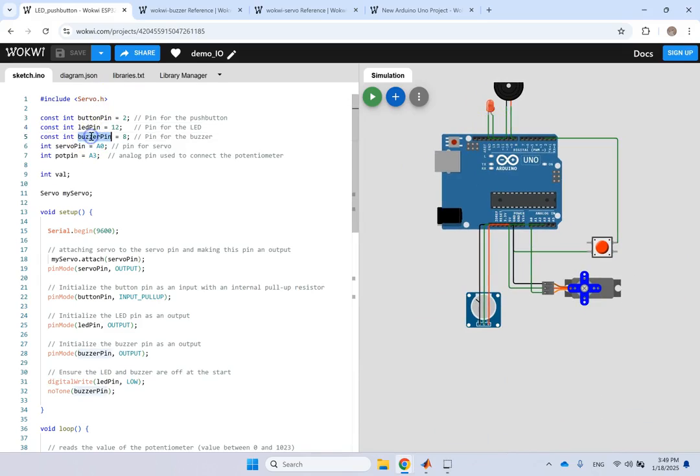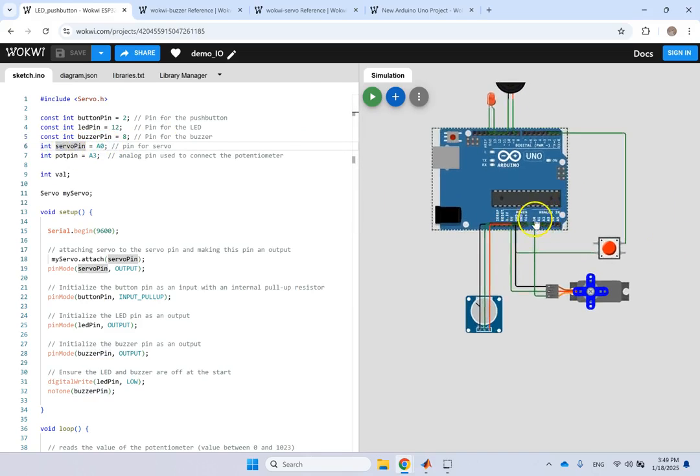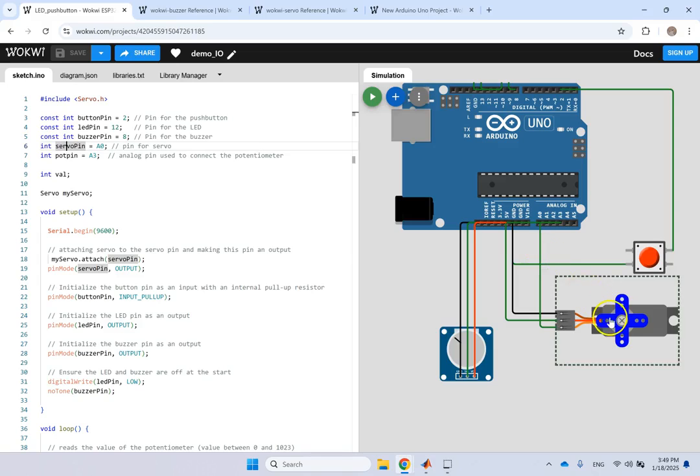So that is this, and then the buzzer is connected to pin 8. So one high output goes to 8, the low is to the ground. And then I have 2 analogs. One analog is the servo pin, pin A0, which is the PWM for the servo, and then there is a ground and there is a high, and then pin A3, which is connected to the potentiometer, and it receives the analog inputs into pin 3, which you can see here. If I move it, you can see that it is actually going to pin number 3.